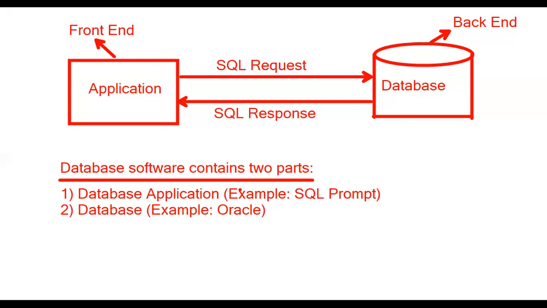Whenever we install database software, how many parts are installed? 2 parts. What are those? Database application and database. An example of a database application is the SQL prompt. An example of a database is Oracle. The SQL prompt communicates with the database, Oracle. Which language? SQL. SQL full form is Structured Query Language. Is the application front end or back end? Databases, can we see the database? No, we cannot see the database.